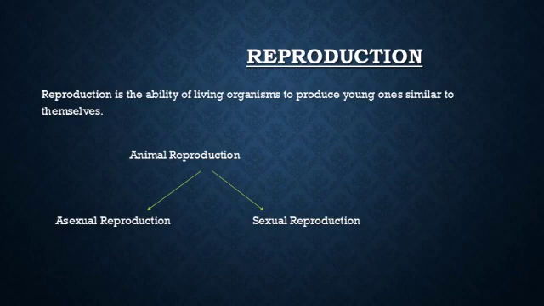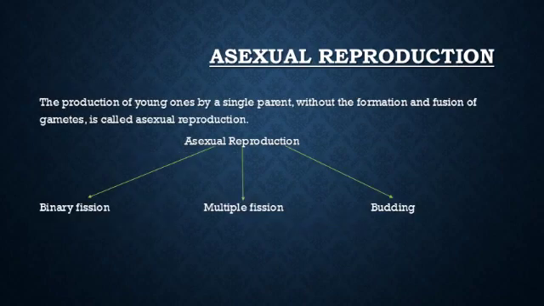And this reproduction is of two types in animals. In the last class, in 7th class, we studied reproduction in plants. In 8th class, we are going to study about animal reproduction. Reproduction is categorized into two main types: asexual reproduction and sexual reproduction. We will study about asexual reproduction first.